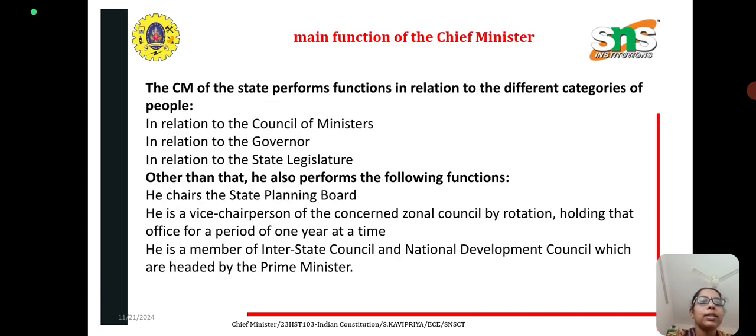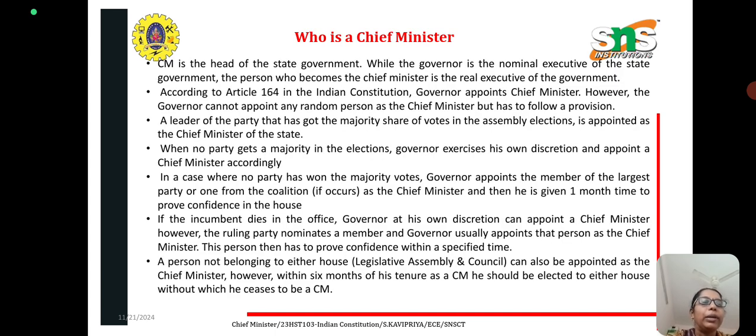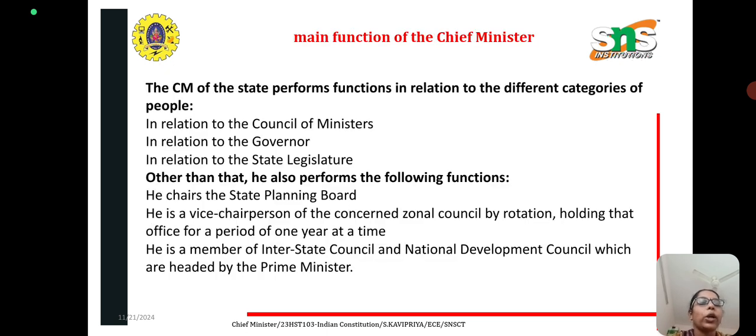So we have discussed who is the chief minister, how the governor selects the chief minister, and how he calls the chief minister to form a cabinet. And next, what are the main functions of a chief minister. He has functions under different categories: in relation to the council of ministers, the governor, the state legislature, and also certain common functions.